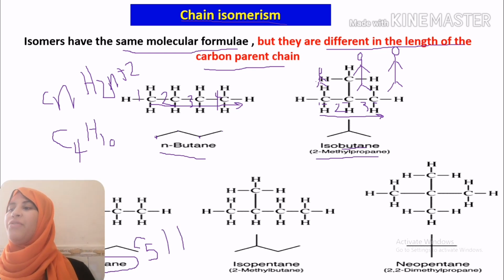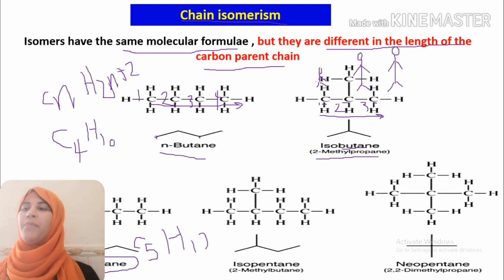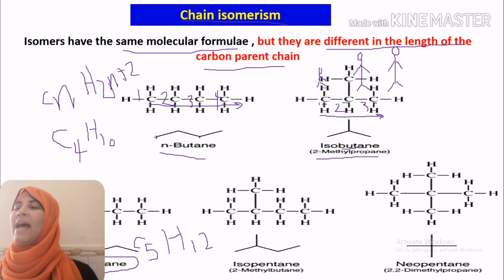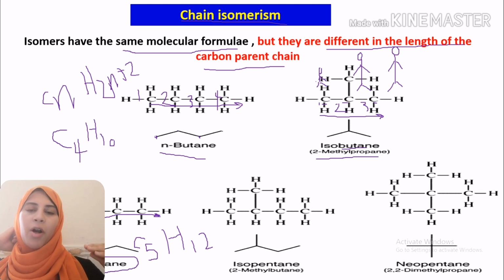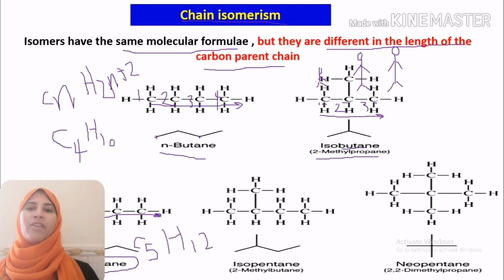All of our different shapes of this compound have the same molecular formula, C5H12, but they are different in the length of our carbon chain. At first, in pentane, our parent carbon chain is C5: 1, 2, 3, 4, 5.